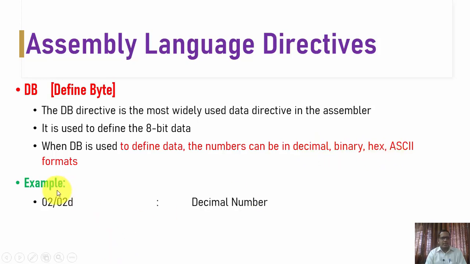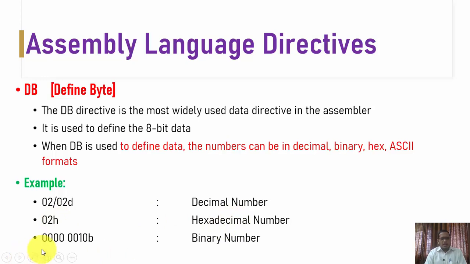So let us consider this example. Here the 02 or 02D: as the D is mentioned, or nothing is mentioned, in that case this specific number is considered to be in decimal number format. When any number is followed by H, either small or capital, the number is a hex number.